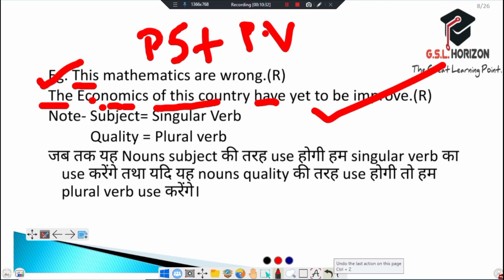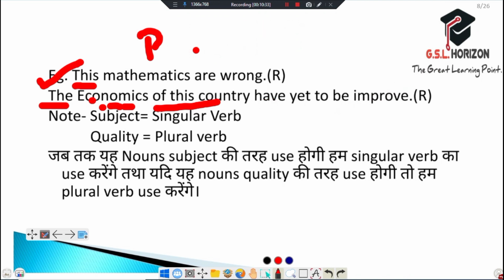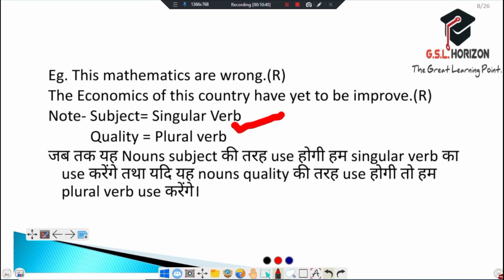Note: subject is equal to singular verb. Subject is always singular verb. When mathematics, economics, and the like come as subject, then it is a singular verb. But when we mix their quality, then it becomes plural verb.